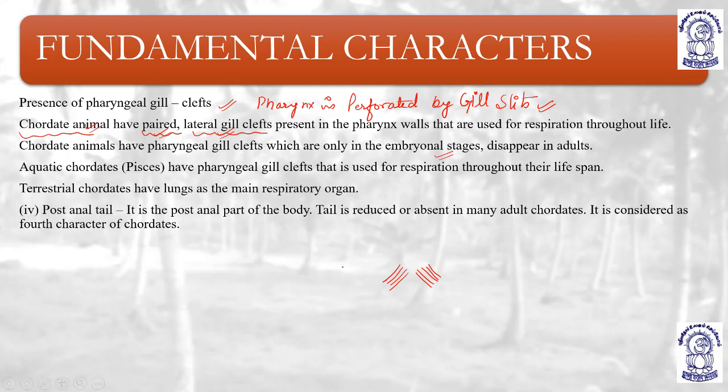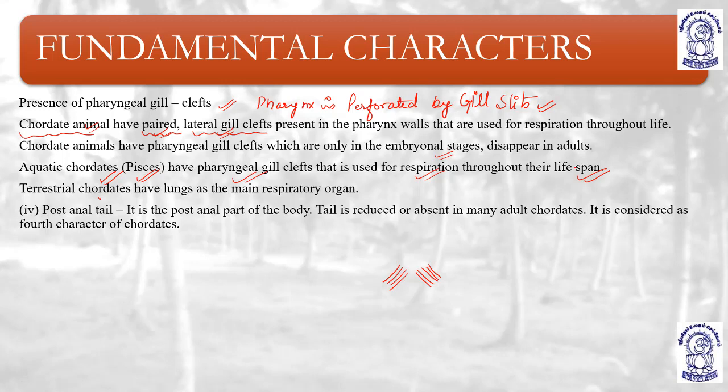That's why in case of chordates, the gill slits cannot be a part of the adult. They are only present in the embryonal stages, right? So chordates have pharyngeal gill clefts which are present in the embryonal stages, and they further disappear in adults. Aquatic chordates like pisces or fishes have pharyngeal gill clefts that are used for respiration throughout their whole lifespan.